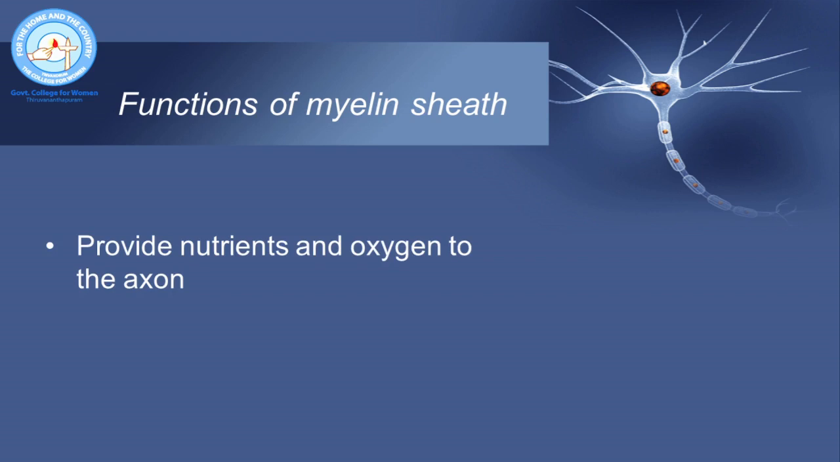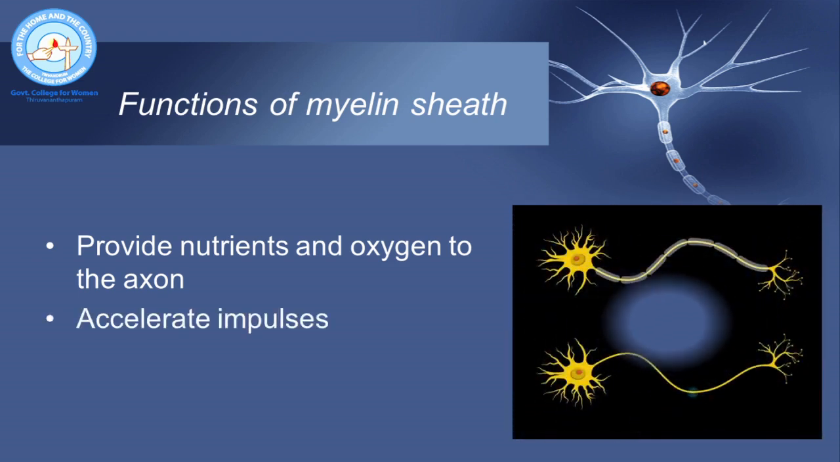Myelin sheath provides nutrients and oxygen to the axon. You know that neurons are concerned with the transmission of nerve impulses and they are part of the brain and spinal cord. Brain is always doing its function of controlling and coordinating the body actions. It requires a lot of energy, and for that a continuous supply of nutrients and oxygen is very much essential. Myelin sheath is concerned with providing nutrients and oxygen to the axon. That is the first function of myelin sheath.